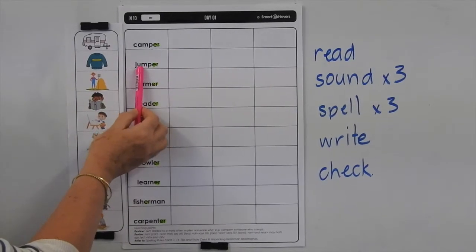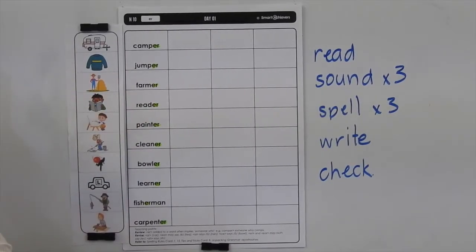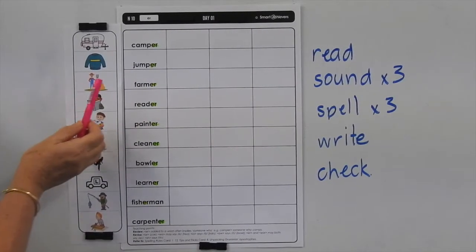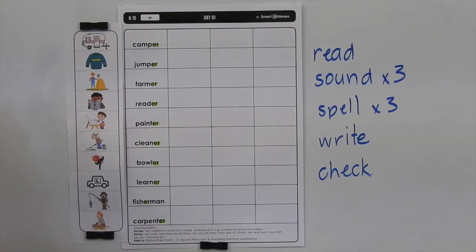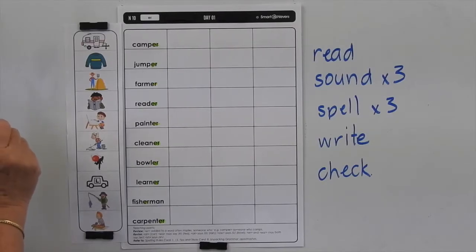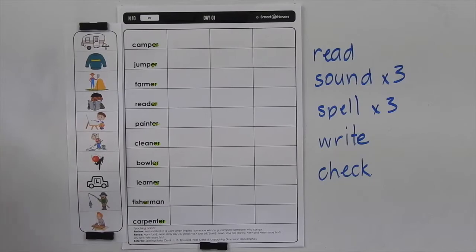So jumper, as we said, could be an item of clothing that you'd wear to keep yourself warm in winter, but it could mean someone who jumps, like you might say, oh, he's a good high jumper, so he's good at jumping. I don't think there are any other tricky ones down there.